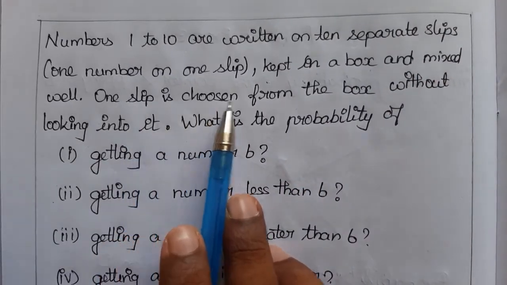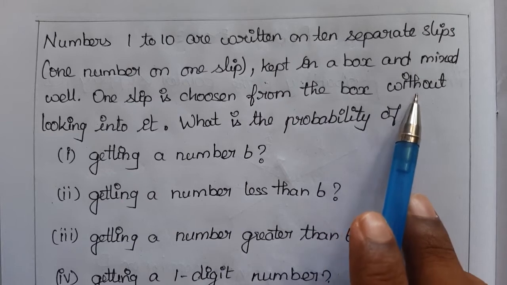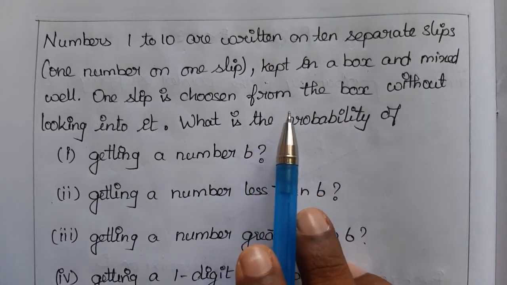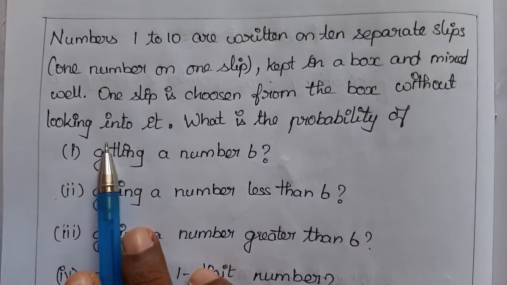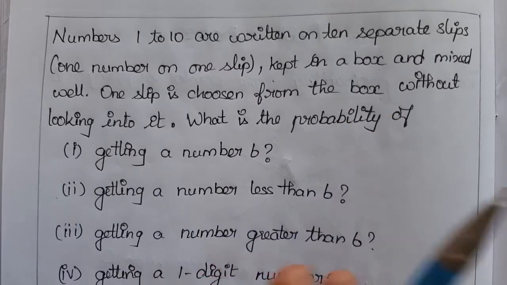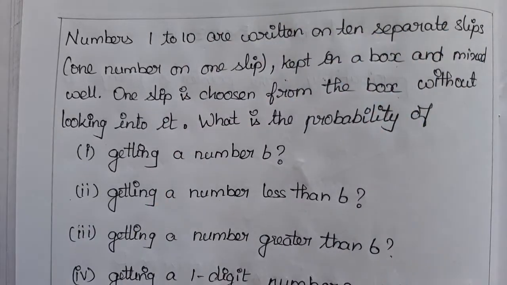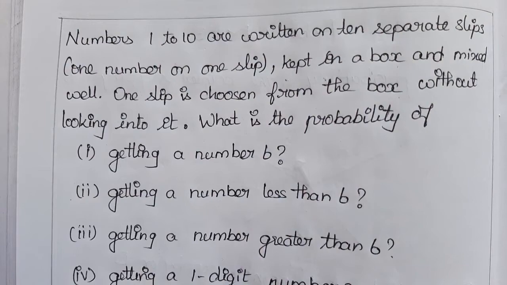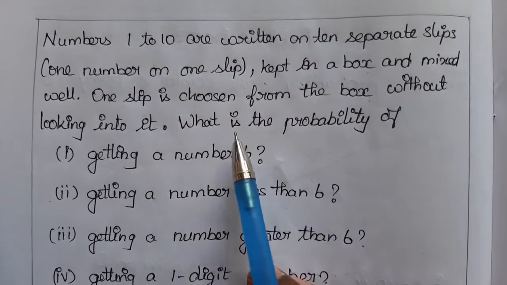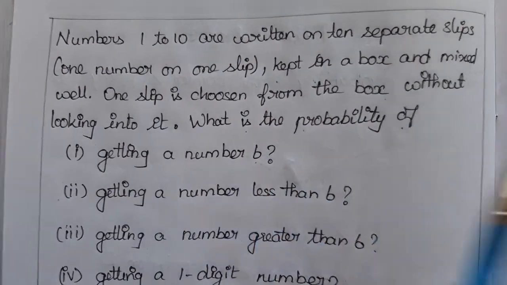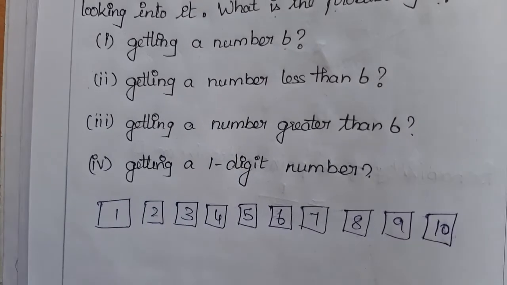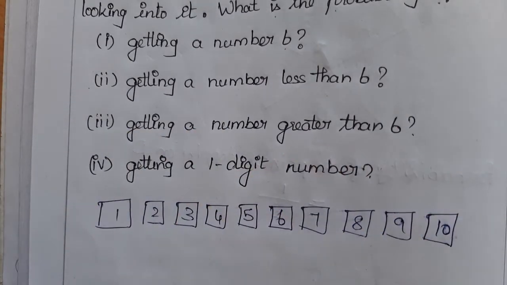One slip is chosen from the box without looking into it. So blindly we are choosing one randomly. We just put a hand inside the box and pick one without seeing it. What is the probability of getting a number 6? It's easy. The number of 6's divided by the total number of slips, right?